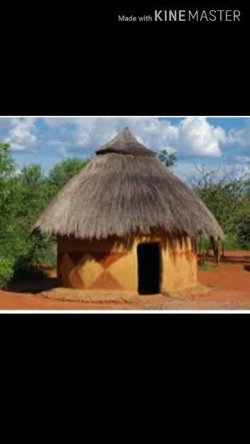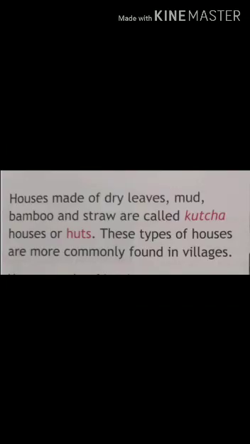See this. This is a kacha house. Houses made of dry leaves, mud, bamboo and straw are called kacha houses or huts. These types of houses are more commonly found in villages.